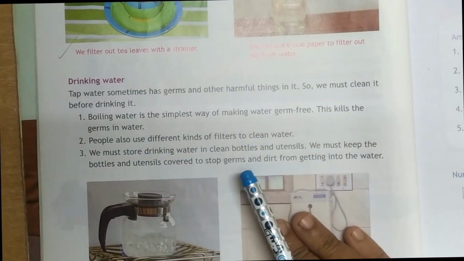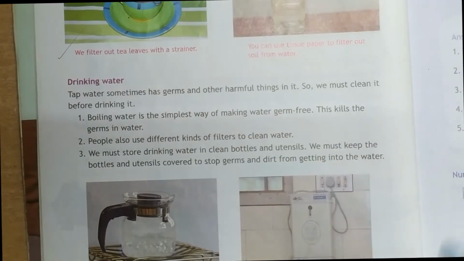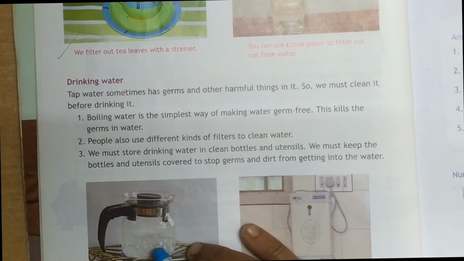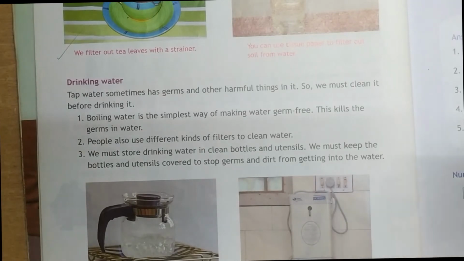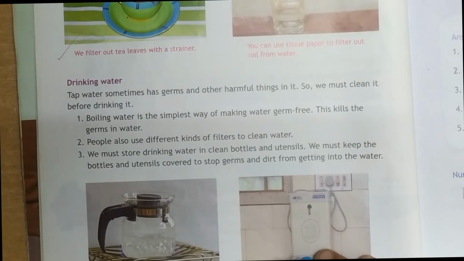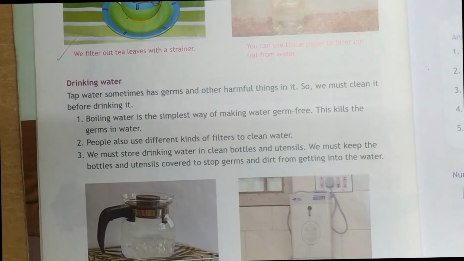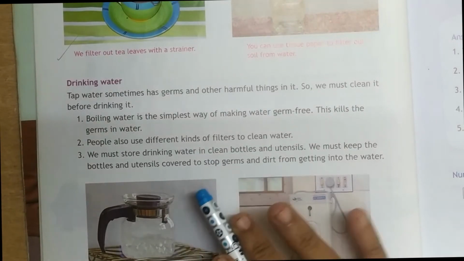Not only water, whatever things are there in the kitchen, for example salt or oil, when you took salt from the jar, after taking it, what did you have to do? We had to close it with the lid, isn't it? Yes, it should not be kept open.